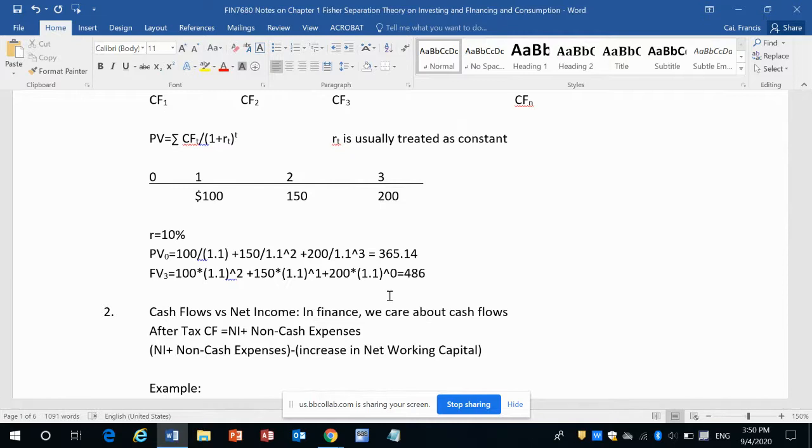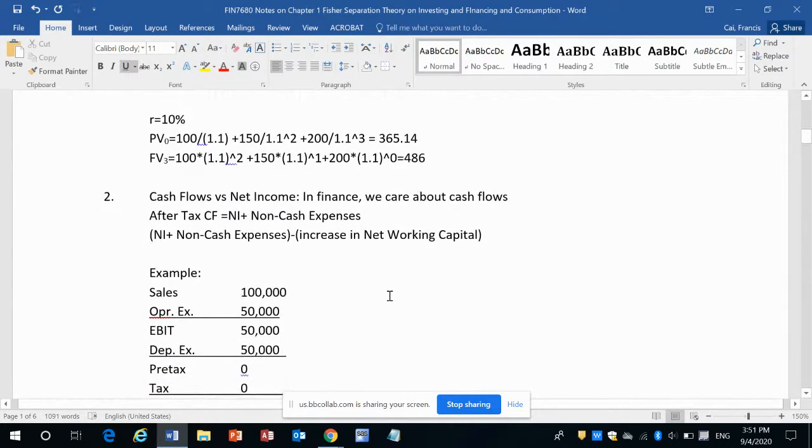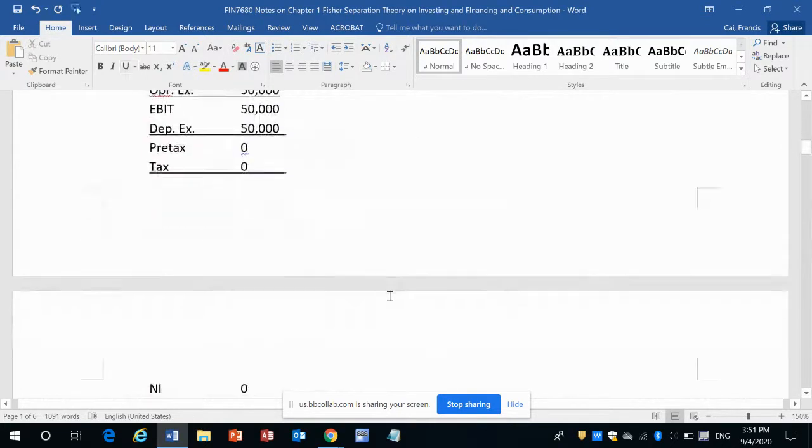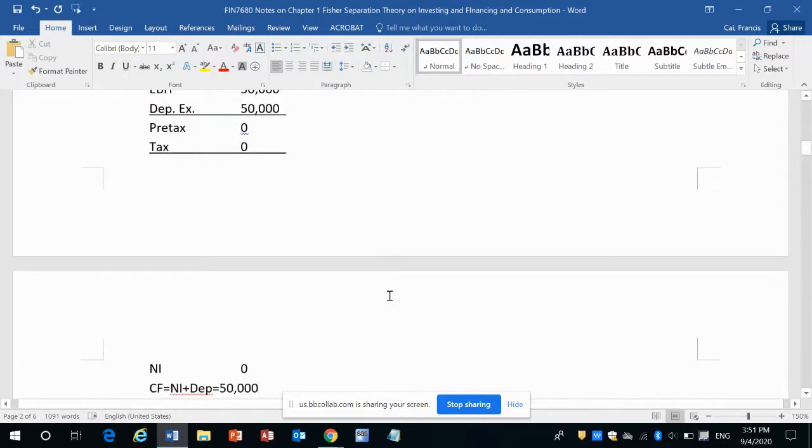Another concept that is also very important in finance is cash flow versus net income. In finance, we care about the cash flow, not net income. What does that mean? It means a company can have zero net income, or very little net income, and yet have a lot of cash flow.